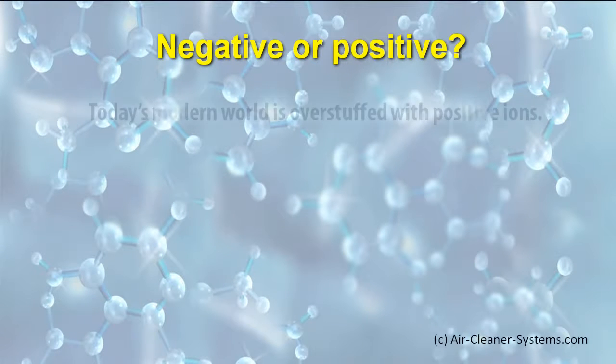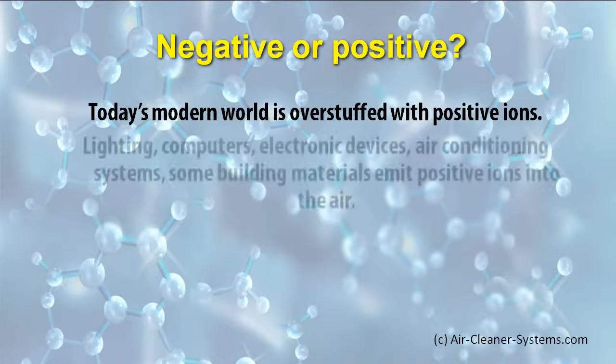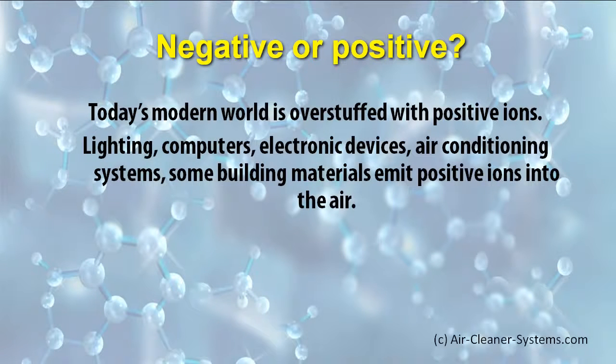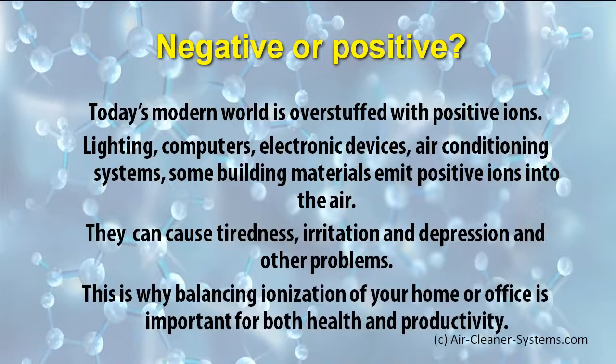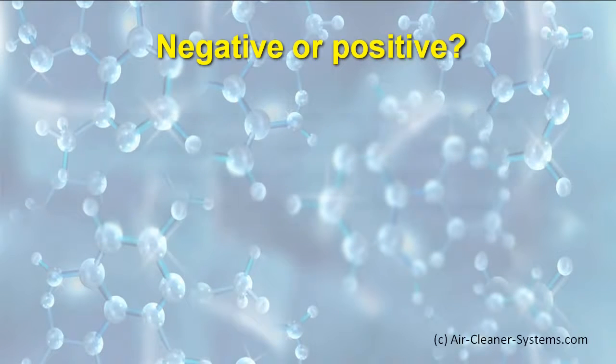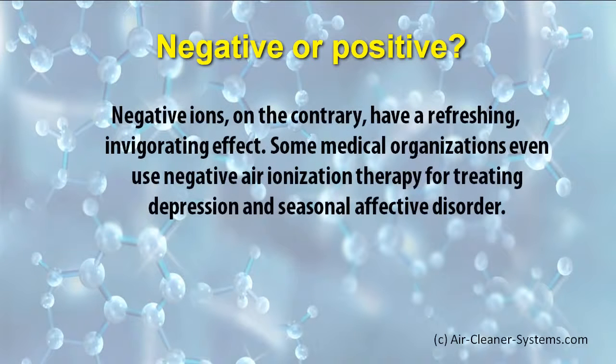How do negative ions affect our health? Today's modern world is overstuffed with positive ions. Fluorescent lighting, computers, electronic devices, air conditioning systems, even some building materials emit positive ions into the air. They can cause tiredness, irritation, depression and other problems. This is why balancing ionization of your home or office is important for both health and work benefits. Negative ions, on the contrary, have a refreshing, invigorating effect. Some medical organizations even use negative air ionization therapy for treating depression and seasonal affective disorder.